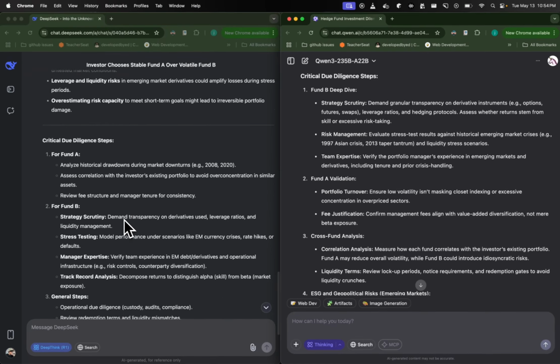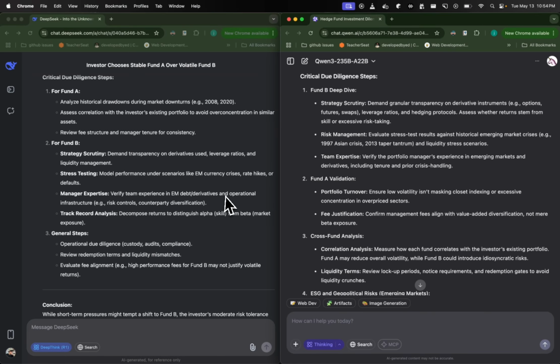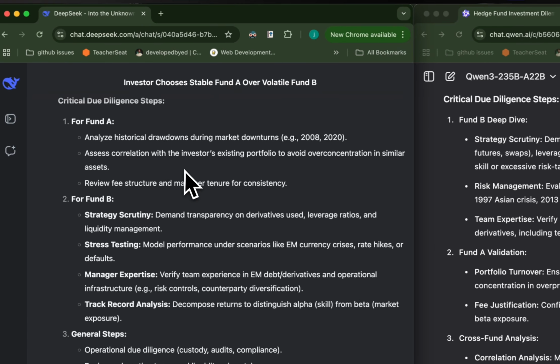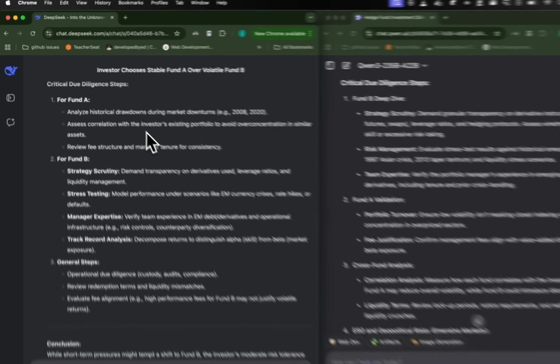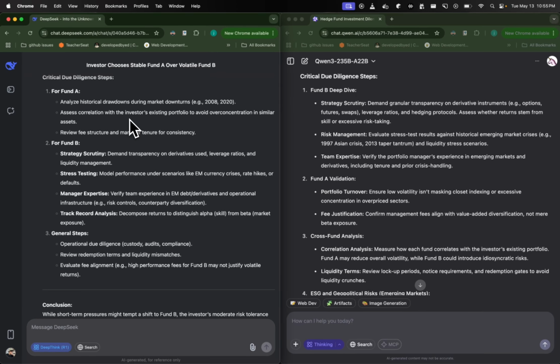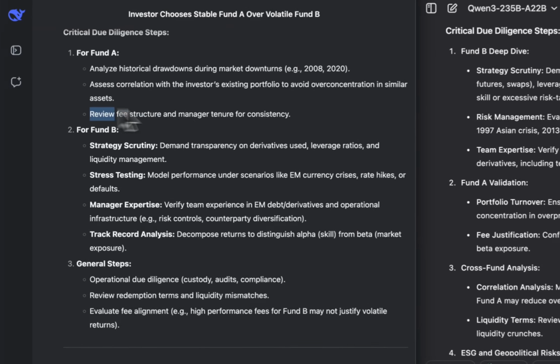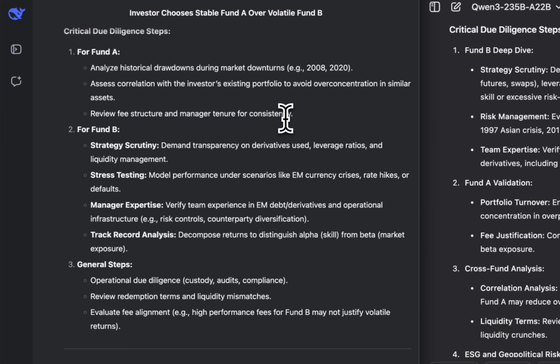Now, critical due diligence steps. We have Deepseek for Fund A: analyze historical drawdowns during market downturns. Sure. Assess correlation with the investor's existing portfolio to avoid over-concentration in similar assets. Sure. Review fee structure and manager tenure for consistency. Sure. Then we have Fund B, so basically understand the strategy.